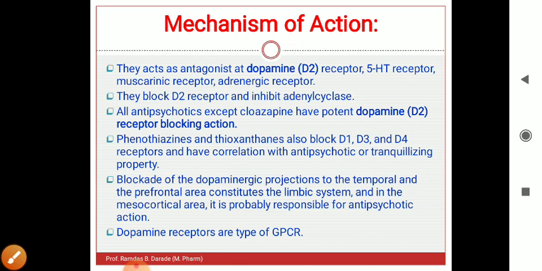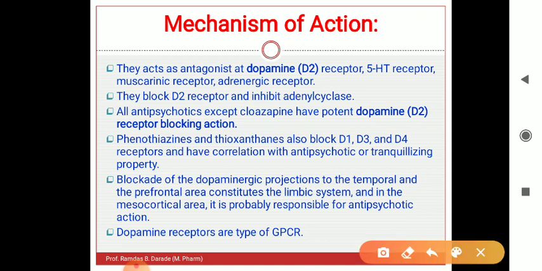Phenothiazines and thioxanthines also block D1, D3 and D4 receptors and have a correlation with antipsychotic or tranquilizing property. No doubt whenever there is a blockage of these dopamine receptors which are present in the central nervous system, that is brain, there is a direct effect, that is antipsychotic effect or tranquilizing property. These drugs bind and block the various dopamine receptor subtypes.